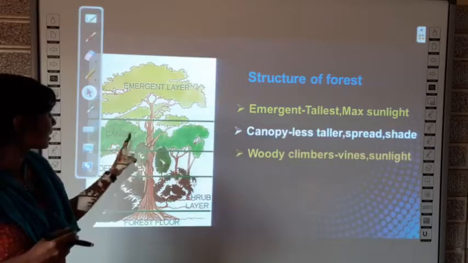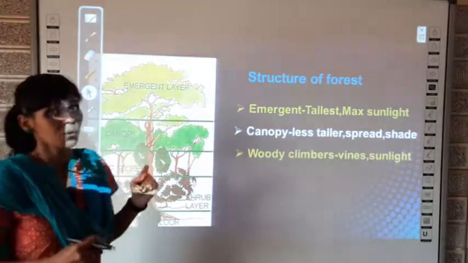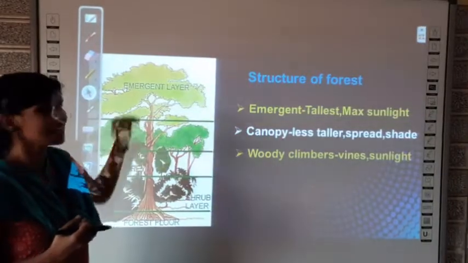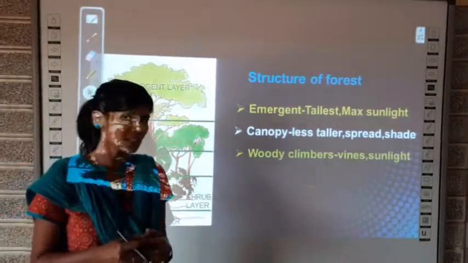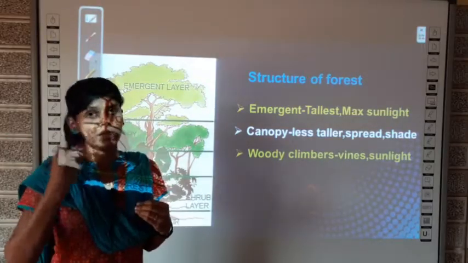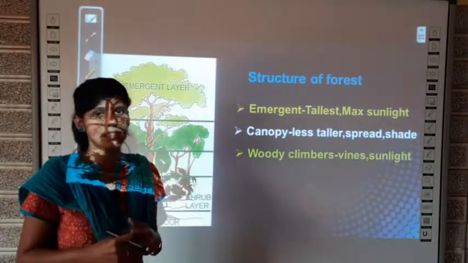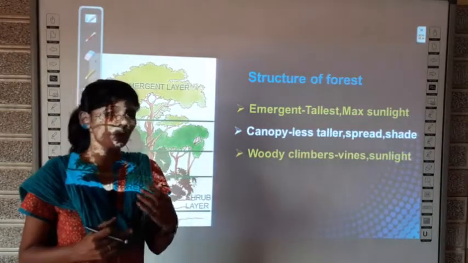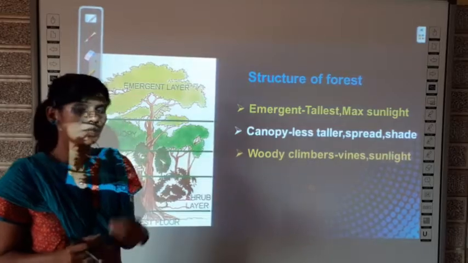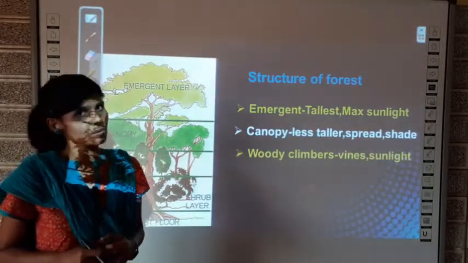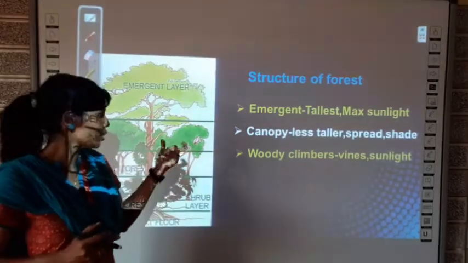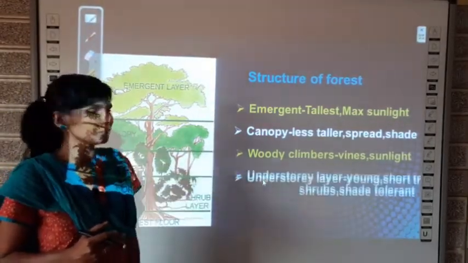Can you see here some climbers climbing around? They are climbers, and they can reach even up to the emergent layer, which means though they start from the ground level, they can reach the upper layers and receive the sunlight for their growth. You know, sunlight is a very important criterion for the growth of plants, no? It is a very important factor for photosynthesis. So somehow plants will try to get sunlight. That is the case of woody climbers.